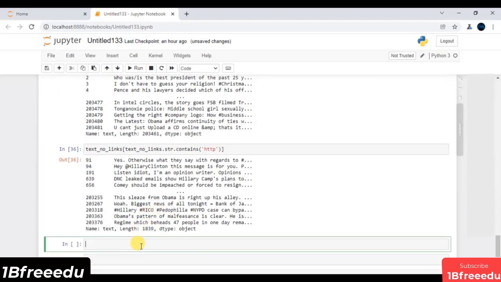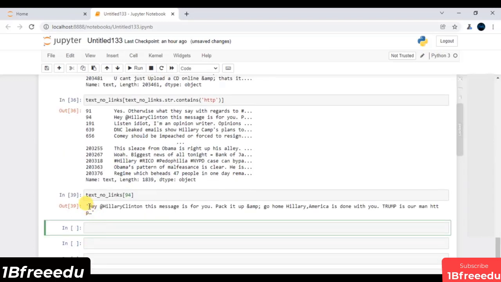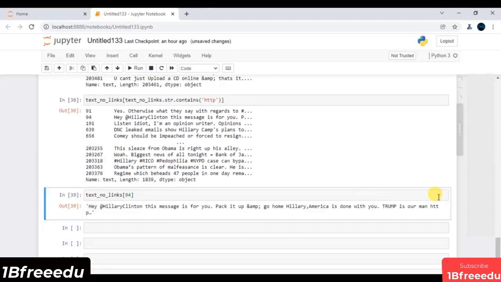Let's try to cross check what type of stuff we have. So I will say text_no_links, let's say the 94th observation, and if I execute, this is my entire text. Of course we have HTTP as a substring, but this observation doesn't seem to have any hyperlink. Again, we can have some rows where we can have some kind of hyperlink. So we will primarily touch upon this one problem statement at the end of the use case, as a set of problems.